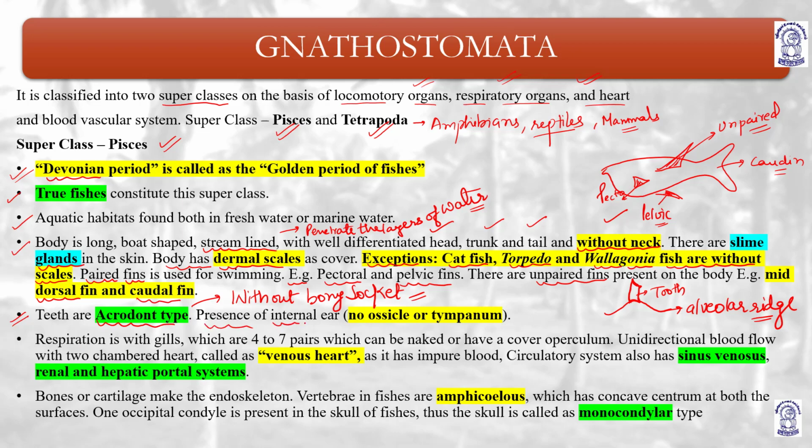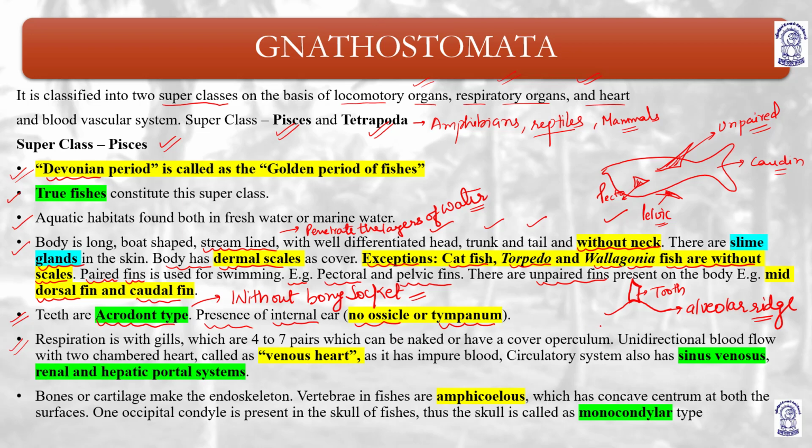Internal ear is present, but ossicles and tympanum are absent. There are no ossicles, no tympanum. Respiration is through gills, as it is a true fish. Four to seven pairs of true gills are there, and gills are covered by operculum.